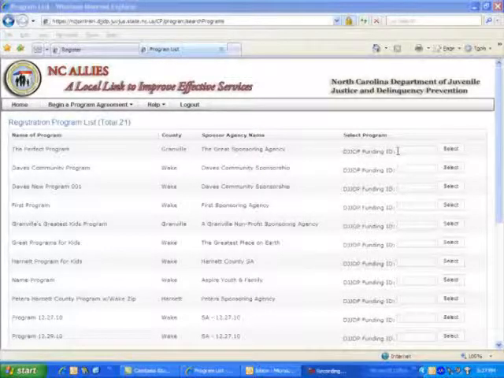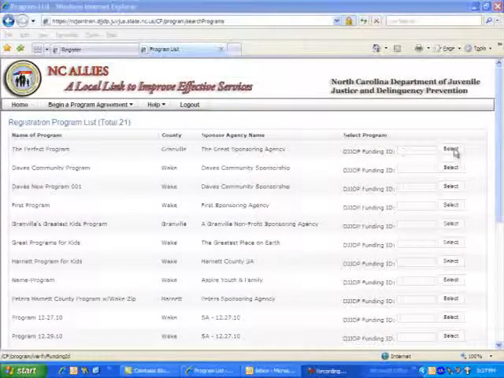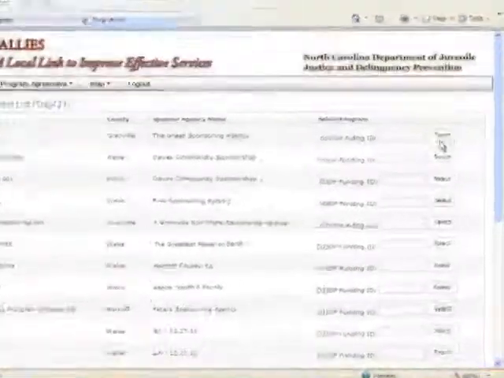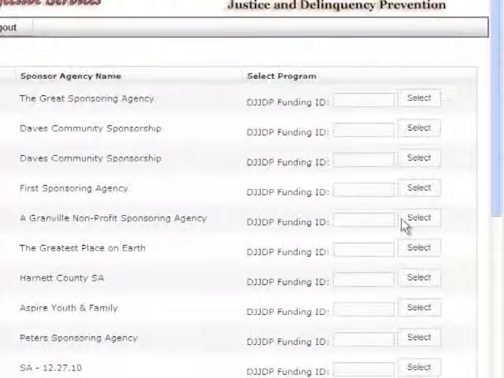When new users from the same program type into the DJJDP funding ID field and select the Select button, they're able to access and gain entry into an existing program's information. Once associated, users may view and edit existing records. Let's take a look at what that may look like.